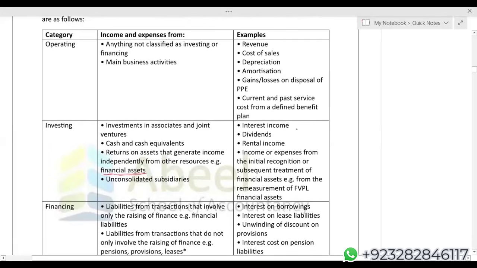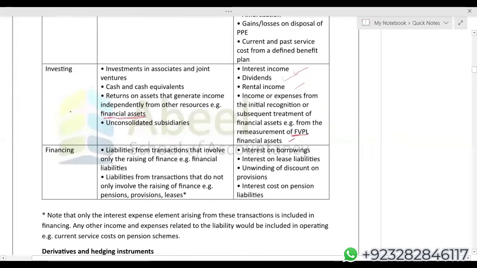Look at this: interest income, dividend income, rental income, income or expense from the initial recognition, subsequent treatment of financial assets. For example, from remeasurement of fair value through P&L, financial asset. So you can see what we have to show in investing activities. Then financing, that is also very important.